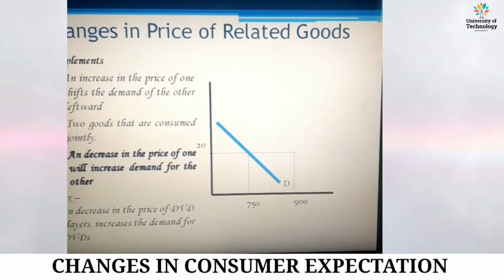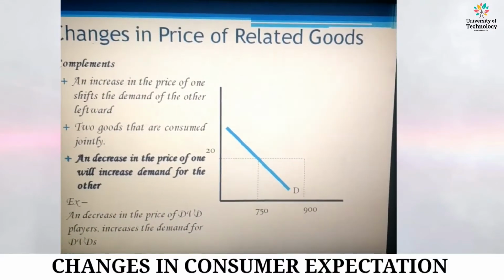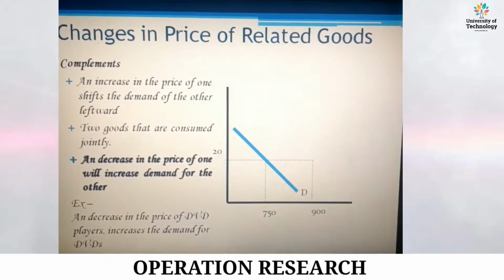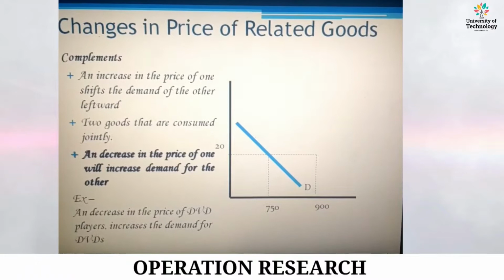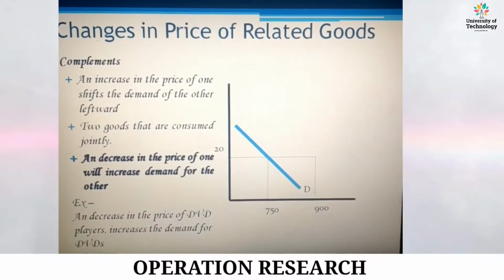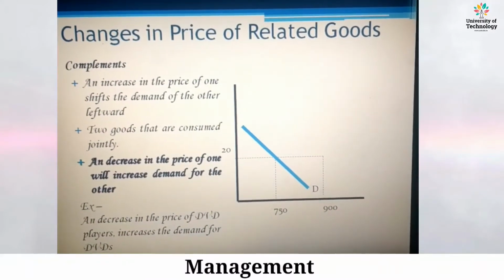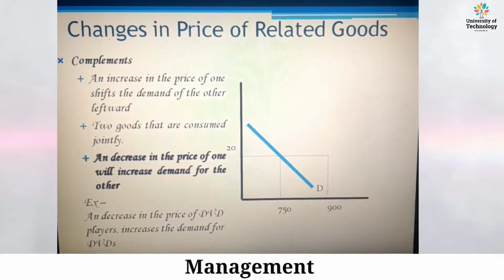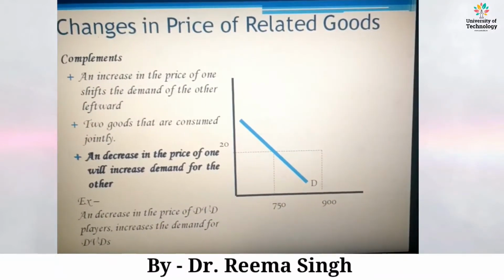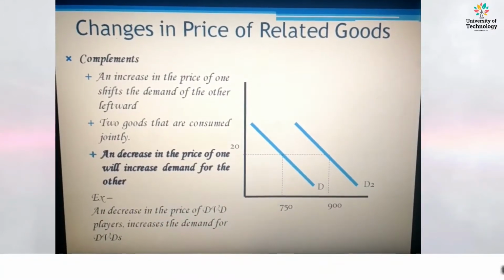In the third part of the demand curve, I'm going to explain the changes in the prices of related goods. What is the impact on complementary goods if the prices of related goods change? If an increase in the price of one shifts the demand of the other leftward, a decrease in the price of one will increase the demand for the other.